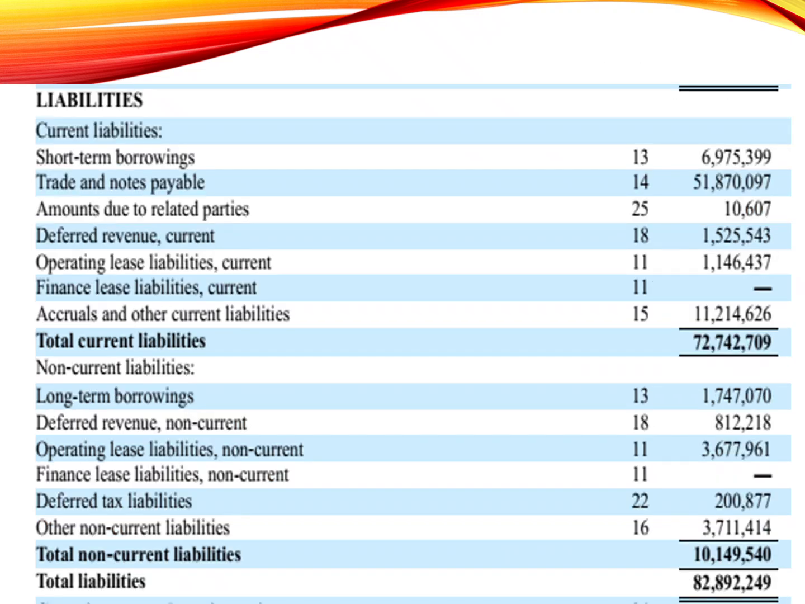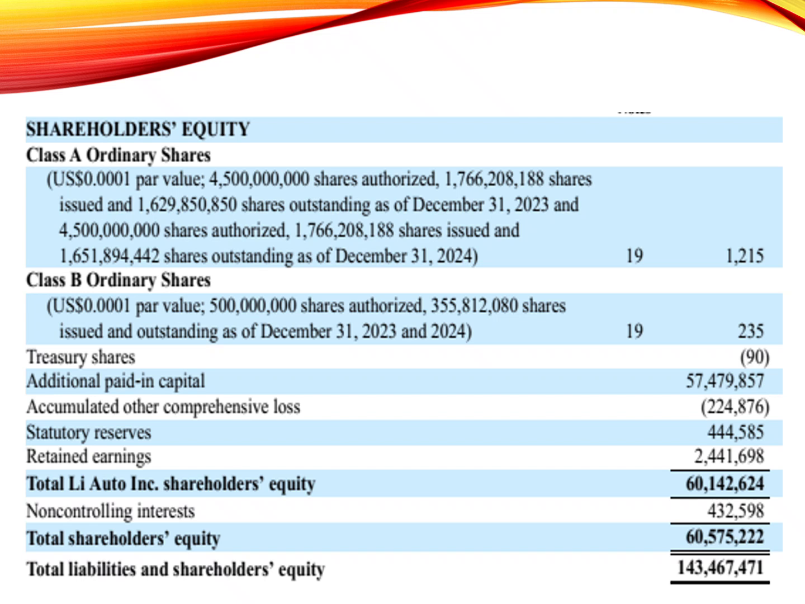The current and non-current liabilities are added to obtain the figure for total liabilities. The total shareholders' equity is obtained by adding the share capital, retained profit, reserves, etc. It can also be obtained by subtracting the total liabilities from the total assets.